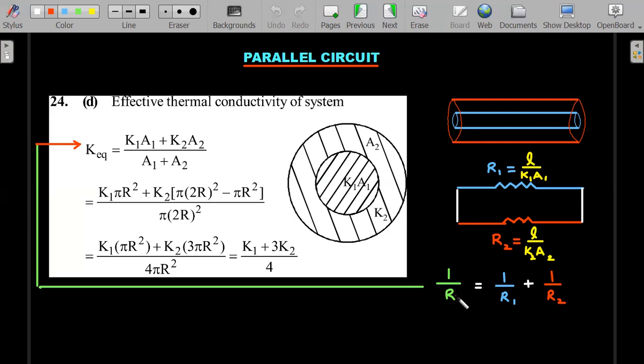So 1 by R effective thermal resistance should be 1 by R1 plus 1 by R2. Rearranging, you should get K equivalent. Remember, K equivalent would be on the top here, equal to K1 A1 plus K2 A2 divided by A1 plus A2. Straightforward. Don't forget A2 is not 4 pi r squared, it is 3 pi r squared. You should be able to close the matter.